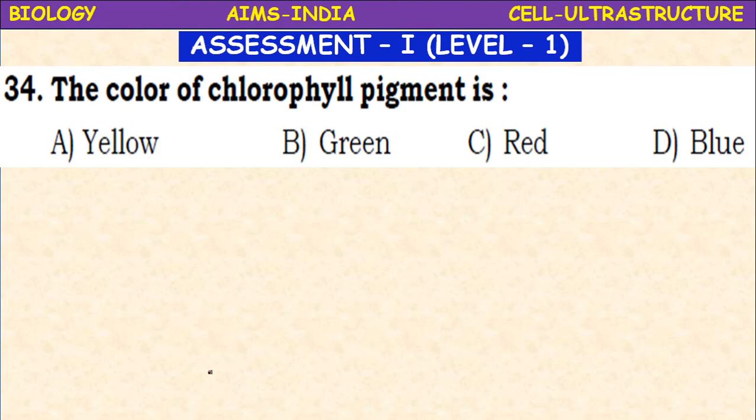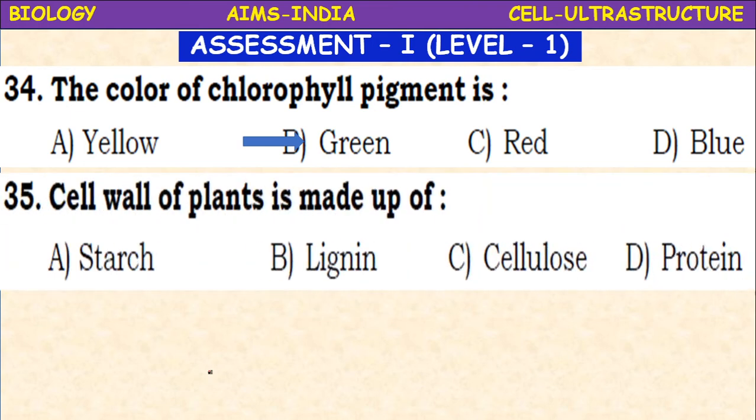Next, the color of chlorophyll pigment is yellow, green, red, blue. It is green in color. Because of this pigment only, one of the important basic life processes, photosynthesis, takes place. What is the role of this chlorophyll pigment? It traps the solar energy and provides the energy required for the photochemical reaction, photosynthesis. The cell wall of plants is made up of starch, lignin, cellulose, protein. The main substance is cellulose.